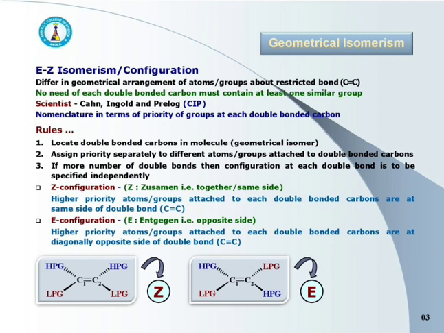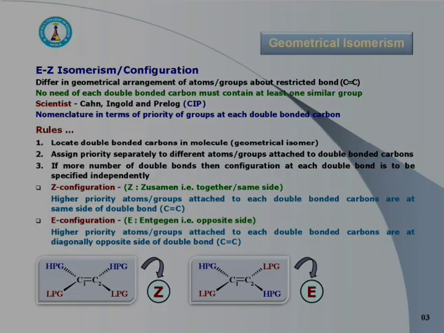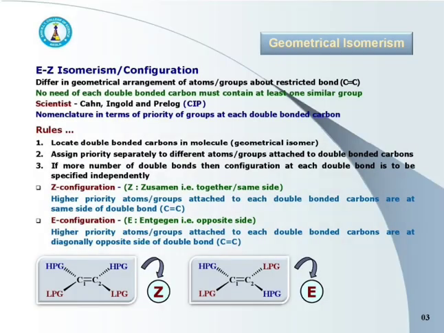Higher priority groups are on diagonally opposite sides of the double bond. It is the E configuration. The first one is the Z configuration, the second one is the E configuration. Same side, Z. Diagonally opposite side, then it is the E isomer.